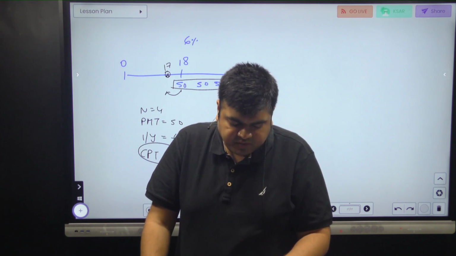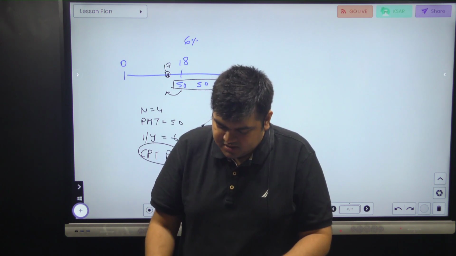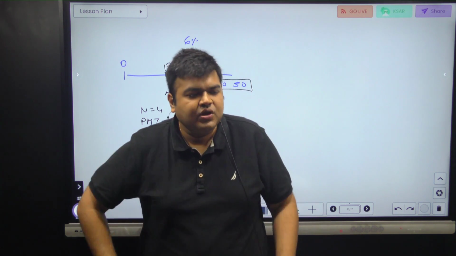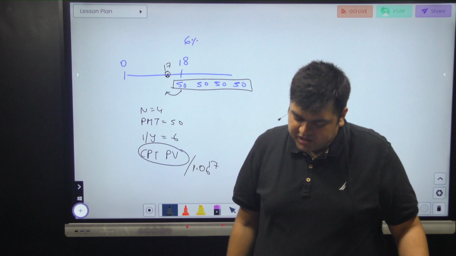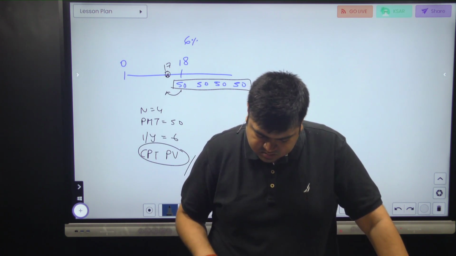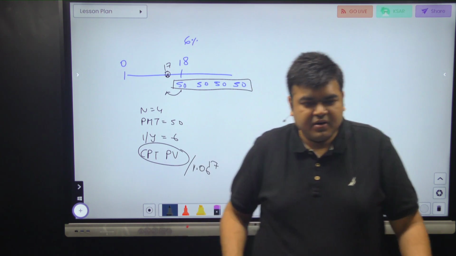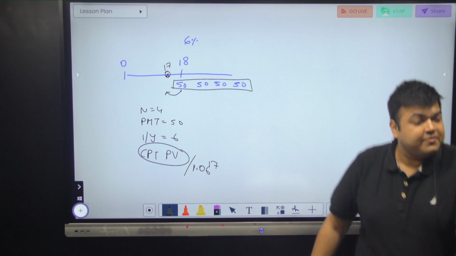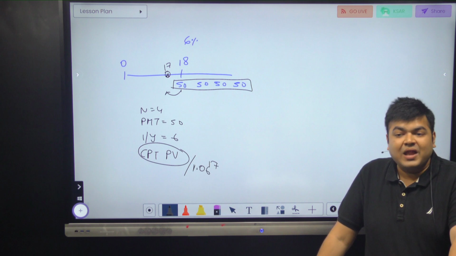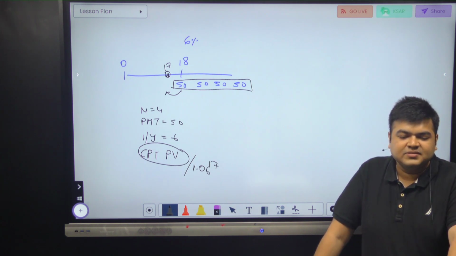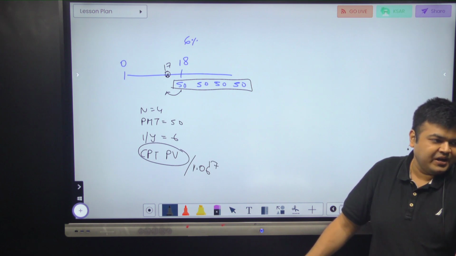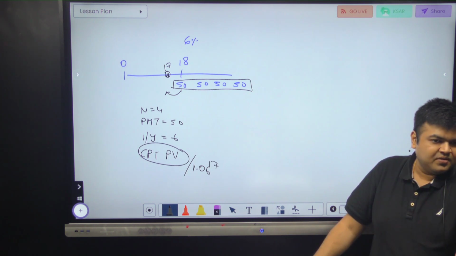And do you see the power of compounding? Look, what is the answer? 64,000. Check if your answer is 64,341. Got it? Now just imagine you need 2 lakh, 50, 50, 50, 50. And all you need to deposit today is 64,000, because your compounding for 17, 18 years is going to take care of it.